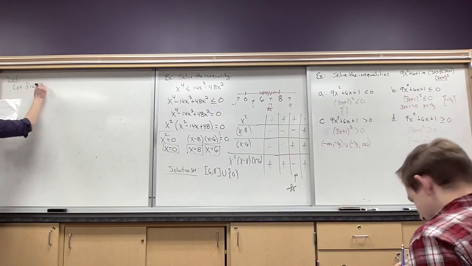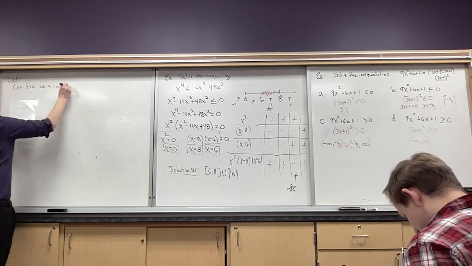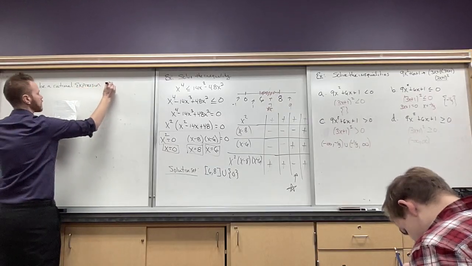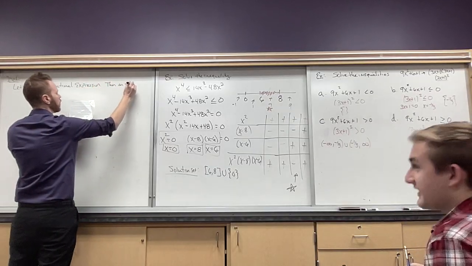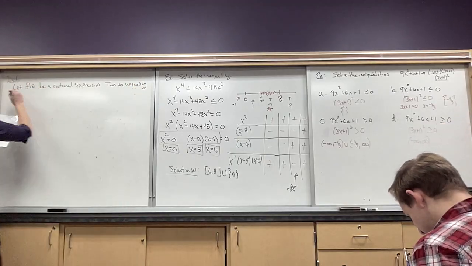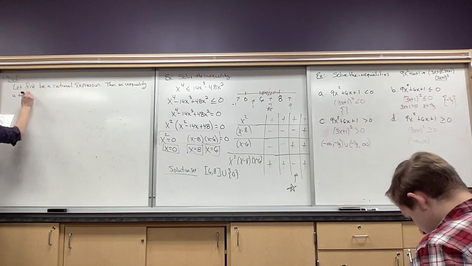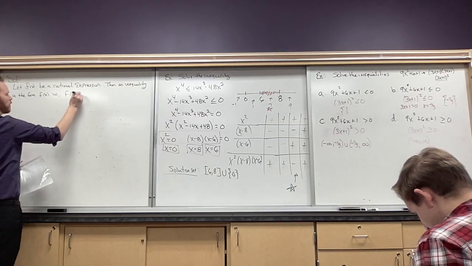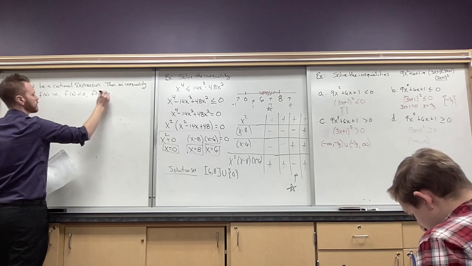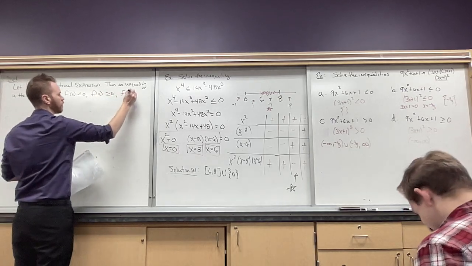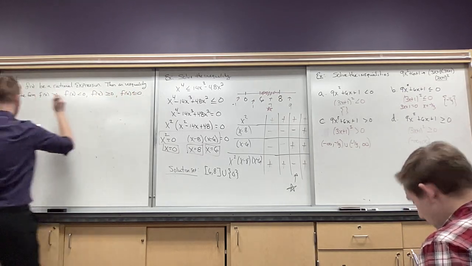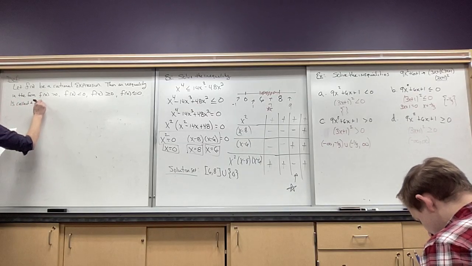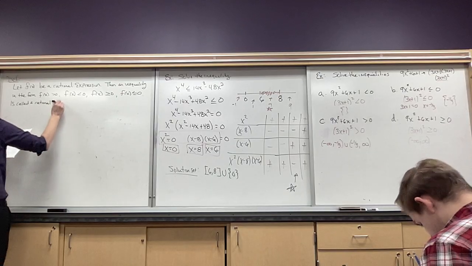So let f(x) be a rational expression. Then an inequality in the form f(x) > 0, same thing as before, every possibility of this, is called a rational inequality.